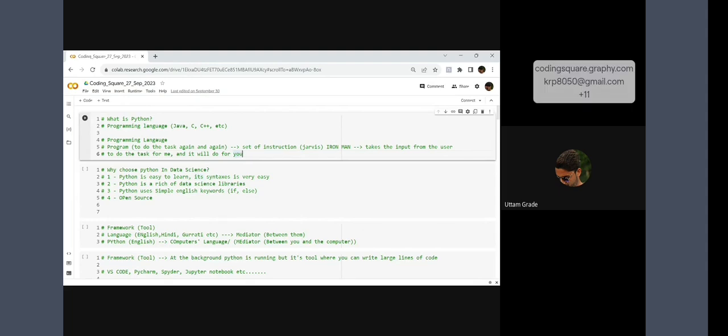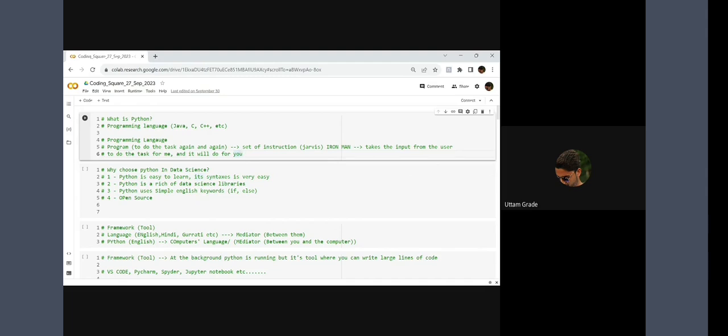We have other programming languages in the market like Java, C, C++, and many more tools. But what is the benefit of working with Python? Python is very easy to learn, easy to perform, easy to work with, and it can solve data science and AI related questions. It is also open source for everybody.